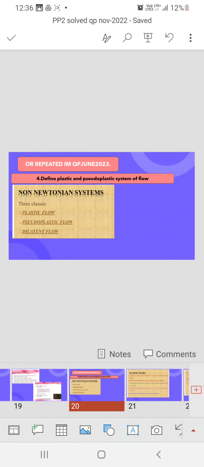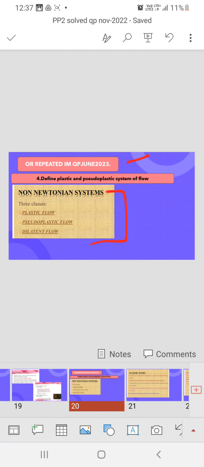Then see, in 5 marks, this question is repeated, in the question paper of 2023. See, many questions are repeated, that's why I am solving only 3, because repeated questions are there. Then, define plastic and pseudoplastic system of flow.